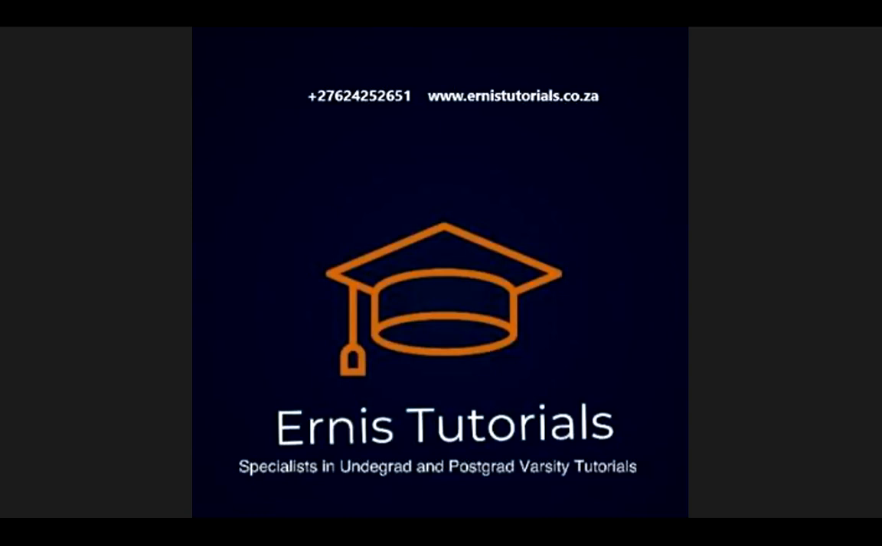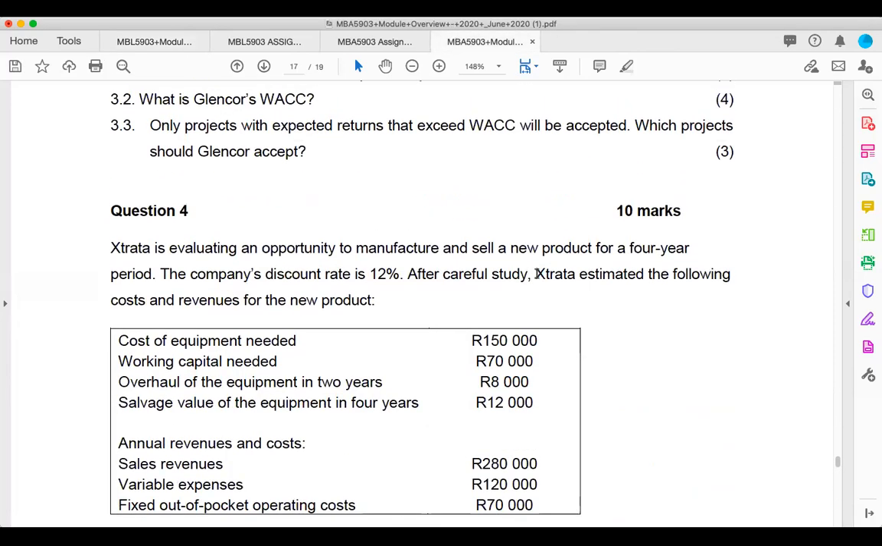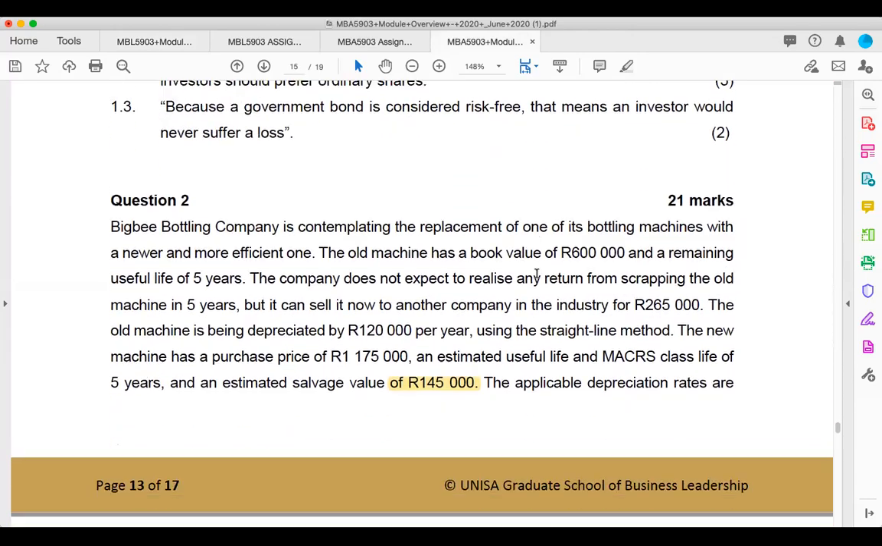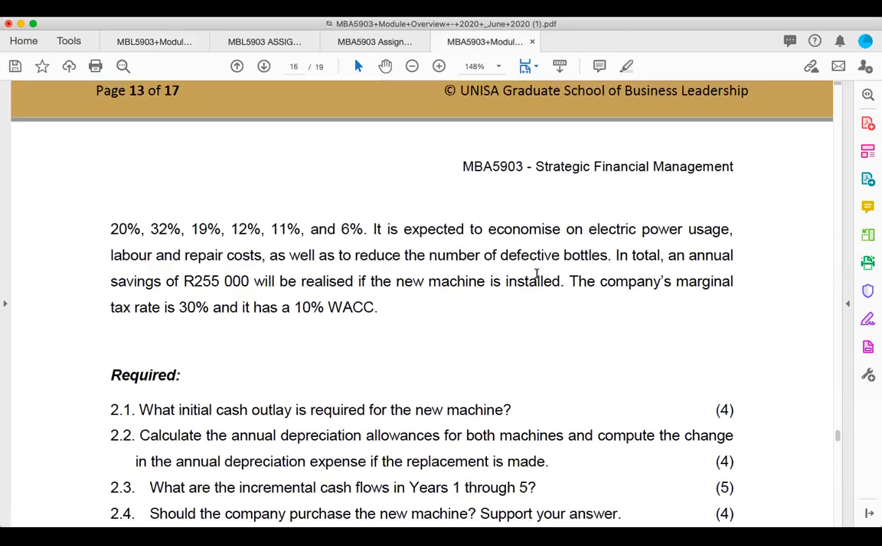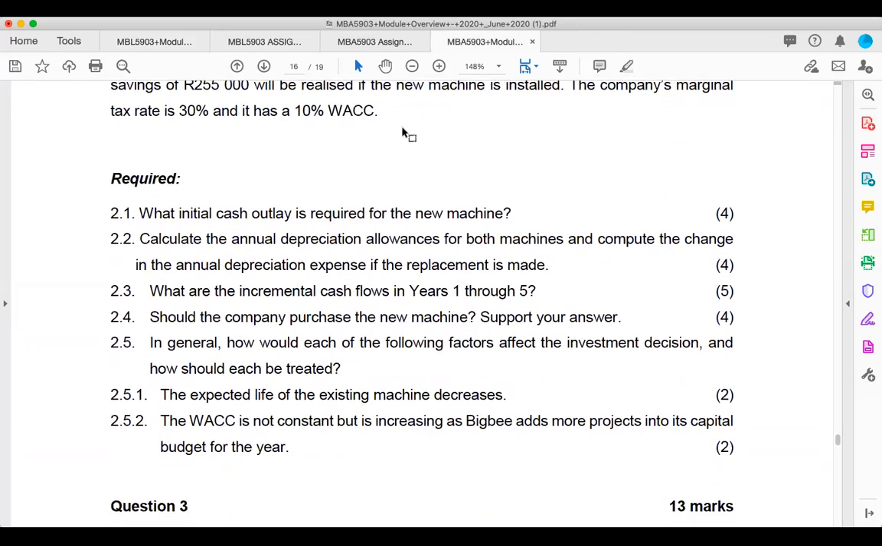In the previous class, I started looking at capital budgeting cash flows, and we looked at a number of examples from the MBA 5903 assignment with regards to capital budgeting cash flows. Like I said before, capital budgeting cash flows involve a lot of calculations involving depreciation and tax, so they can be a bit intimidating.